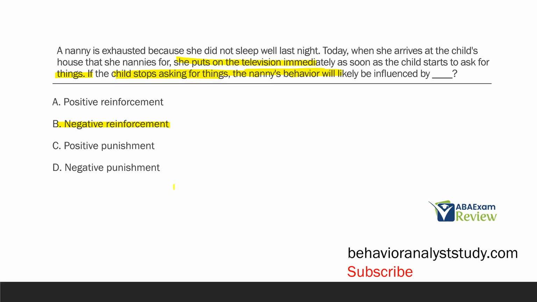It's unlikely she'll be punished because she tried to get the child to stop asking for things. And it wasn't positive because she escaped. So again, I try not to say assumption because I always tell you don't assume anything. This is one of the very rare cases where you might have to. But even then, you're not really assuming. Because if you know the nanny's trying to escape the child asking, and the child does stop asking, and the nanny does escape, then you can more willingly pick negative reinforcement since negative reinforcement is associated with escape.